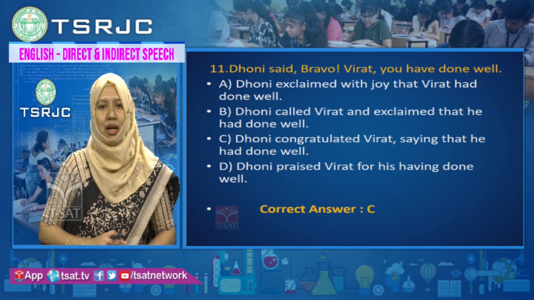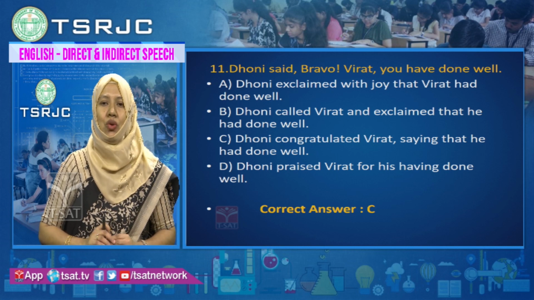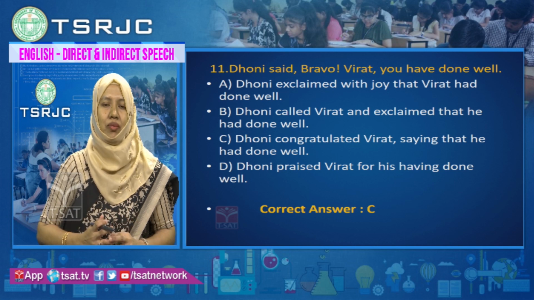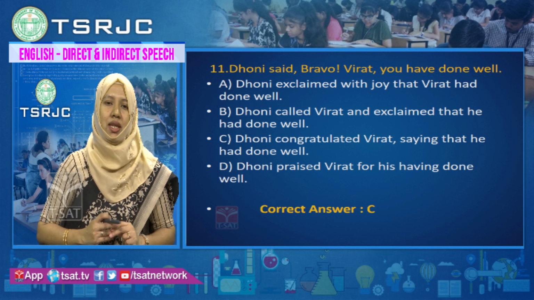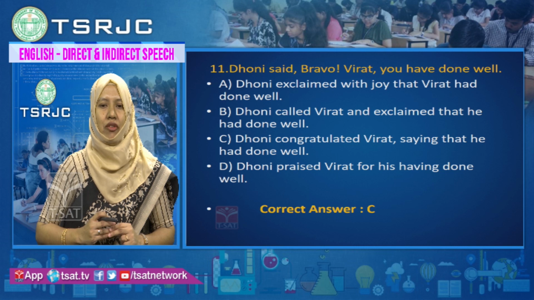Let us look at next example. Dhoni said, bravo, Virat, you have done well. Look at the options. Dhoni exclaimed with joy that Virat had done well. Option B, Dhoni called Virat and exclaimed that he had done well. C, Dhoni congratulated Virat saying that he had done well. Dhoni praised Virat for his having done well.